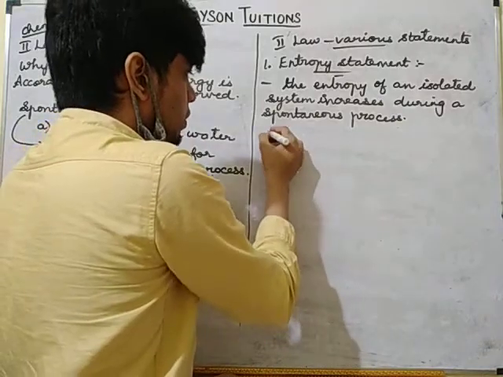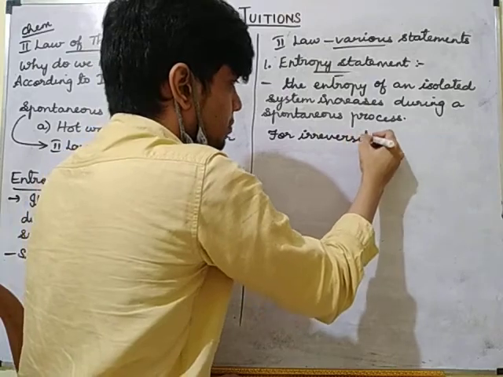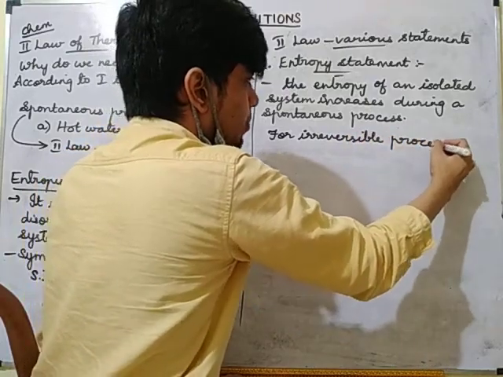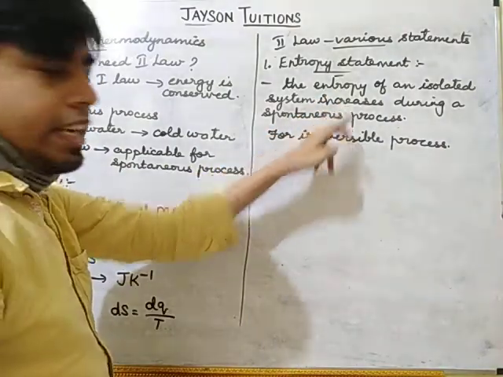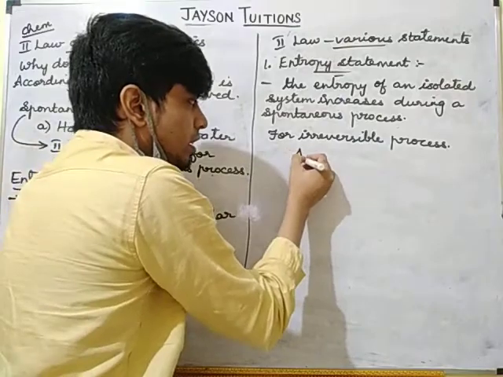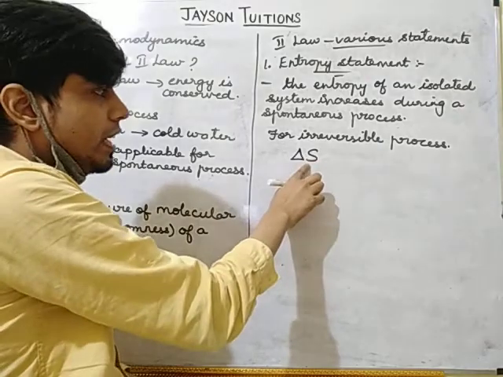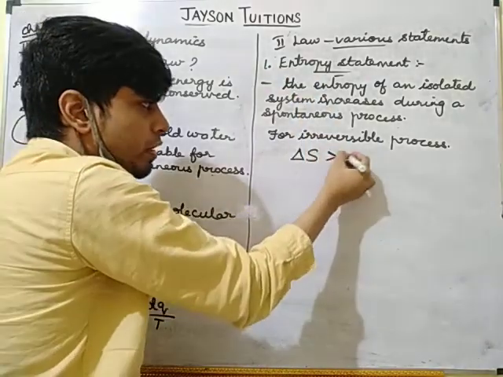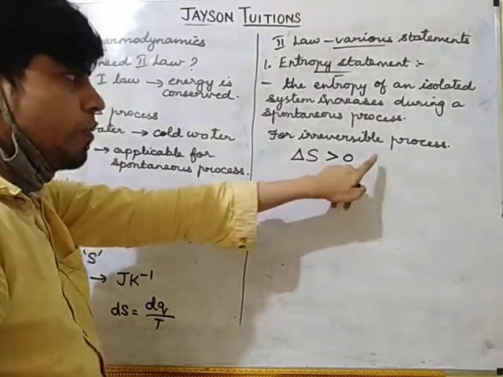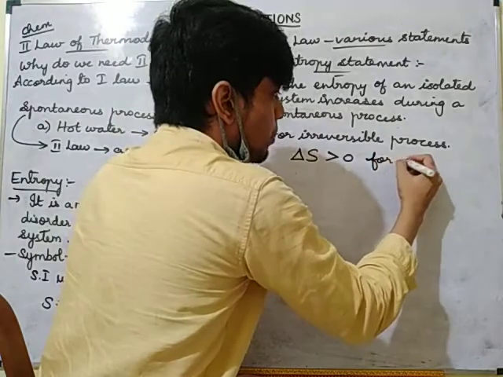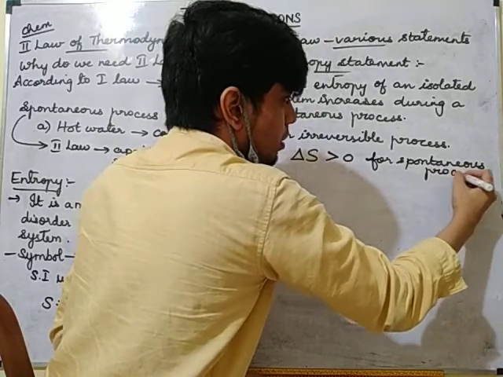So how is it denoted for an irreversible process? The entropy is increasing, we are telling. Entropy is increasing means entropy is changing, a change in entropy, but it is increasing. Increasing means it will be greater than 0. So delta S will be greater than 0 for a spontaneous process.